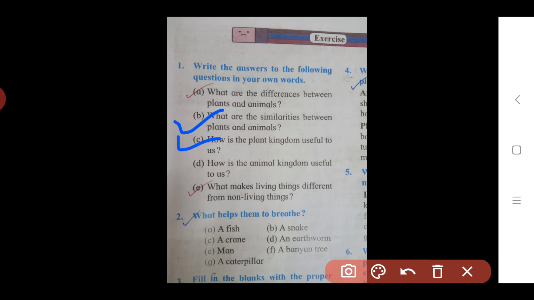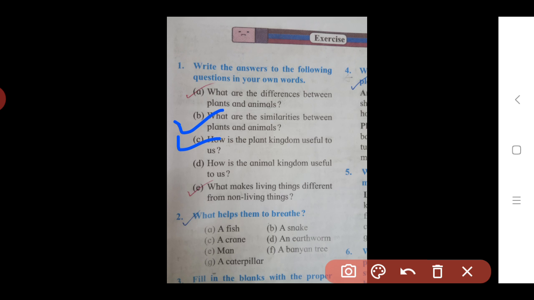The next use is that the roots of plants prevent soil erosion. The roots, which are underground, capture the soil very firmly, and due to this soil erosion does not take place. The fifth use is that many plants are used for medicinal purposes. In this chapter we see some medicinal uses of plants.